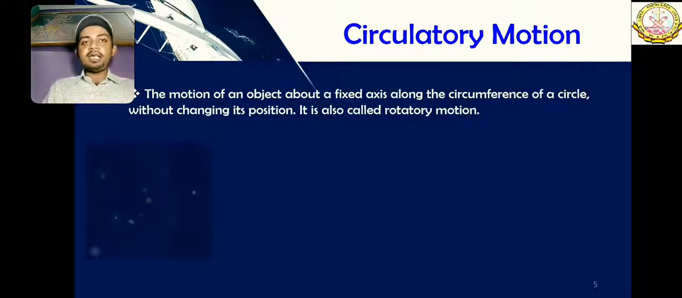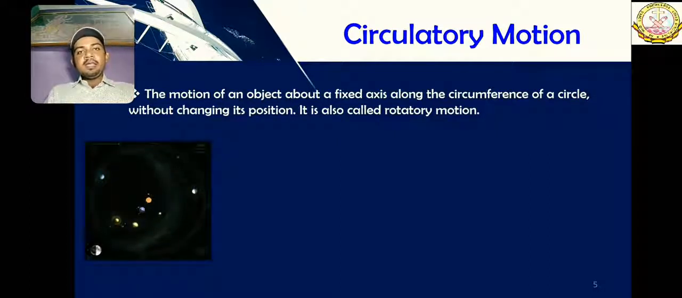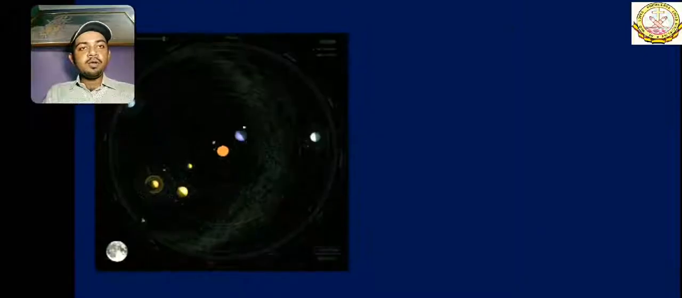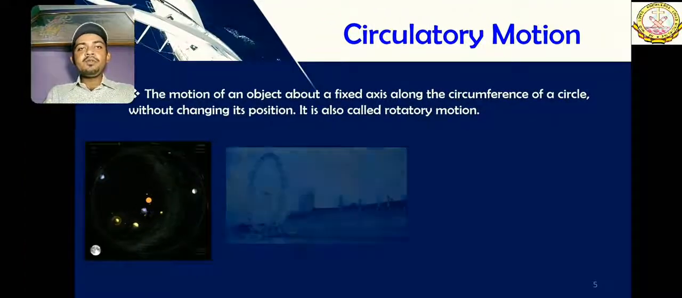Let's see an example. Here we can see all the planets and the moons, and they all do circulatory motion. As you can see in this picture, the sun is also rotating, planets are revolving, and planets have their moons, which are also revolving. All of these types of motions are circulatory motion. Okay, a few more examples.